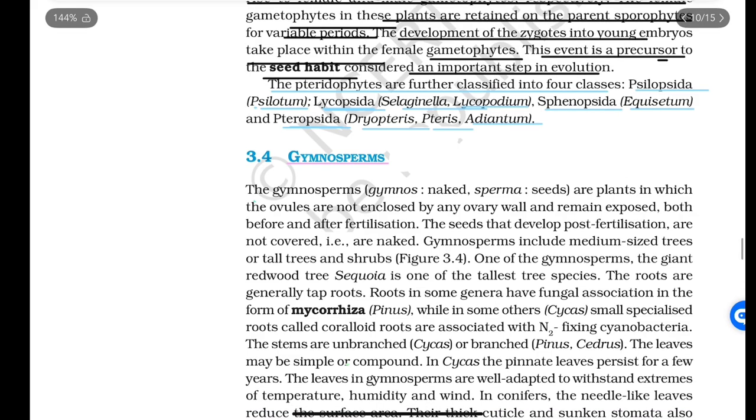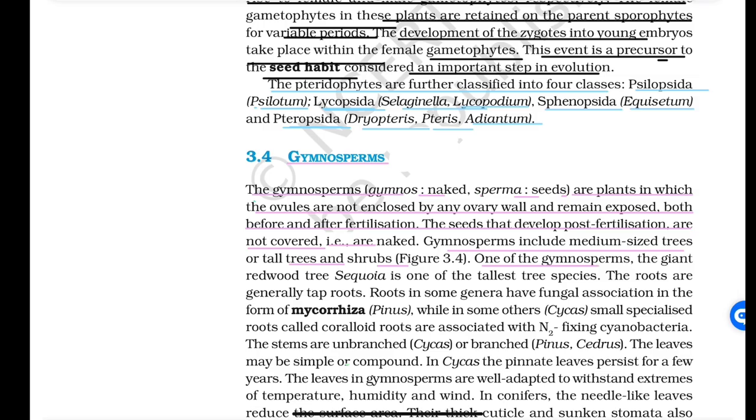Gymnosperms. The gymnosperms, gymnos meaning naked, sperma meaning seeds, are plants in which the ovules are not enclosed by any ovary wall and remain exposed, both before and after fertilization. The seeds that develop post fertilization are not covered, which means that they are naked. Gymnosperms include medium sized trees or tall trees and shrubs.